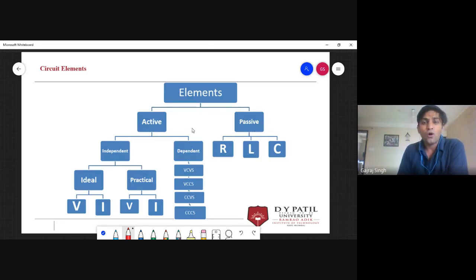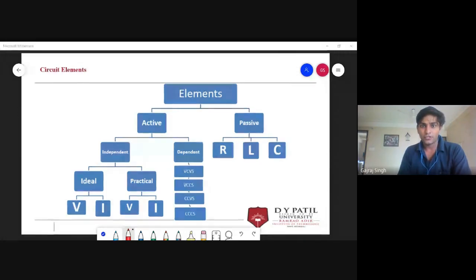Why am I saying this, emphasizing this long time? Can you tell me why? You can write in the comment section. Anyone? No answers? You don't know about active and passive elements?